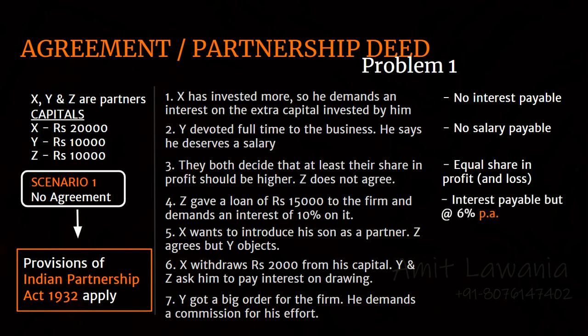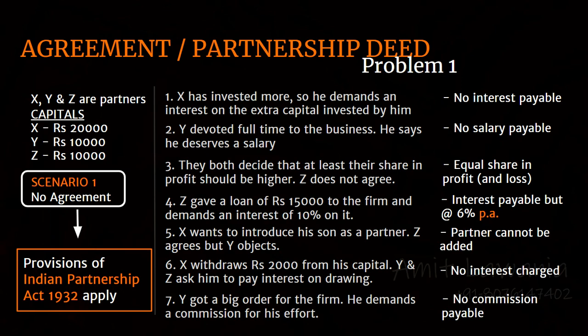Interest will be payable on loan by partner. We discussed this in the last slide at 6% per annum. Now, remember the point per annum. Per annum means this has to be annually. If the loan is given for 6 months, then he will get the interest for 6 months only. No partner can be added. A partner has the right to deny the entry of a new partner. No interest will be charged on drawings, so no interest. And again, Y got a big order, but there is no agreement on any commissions or salaries, so no commission will be payable.